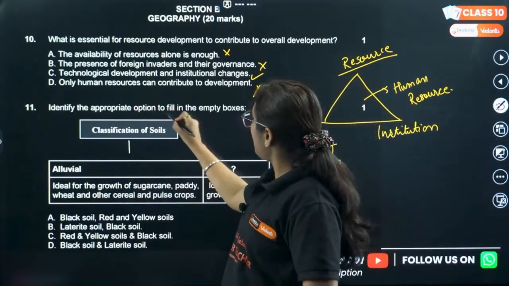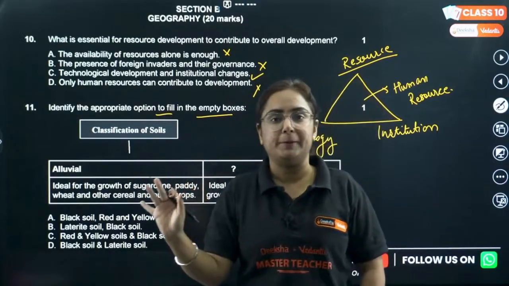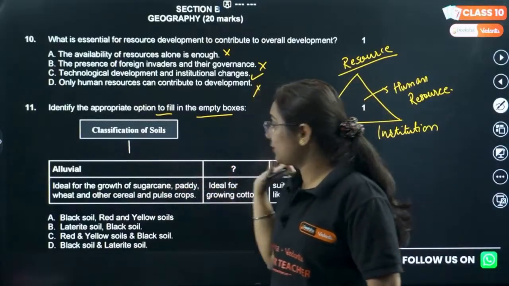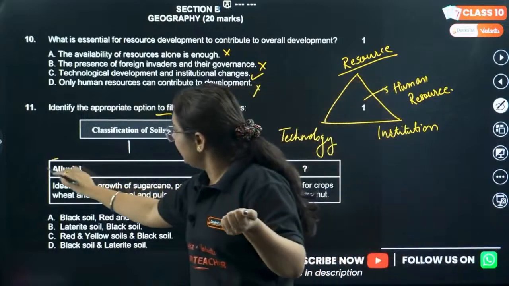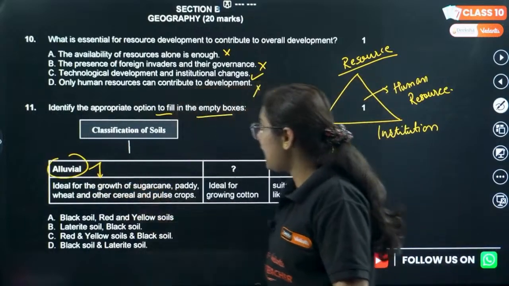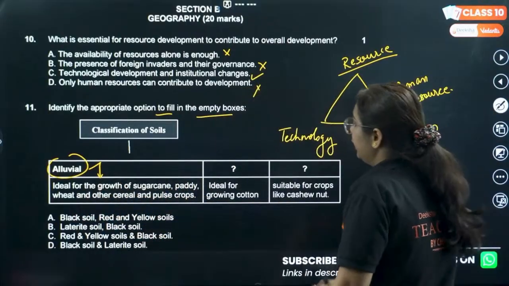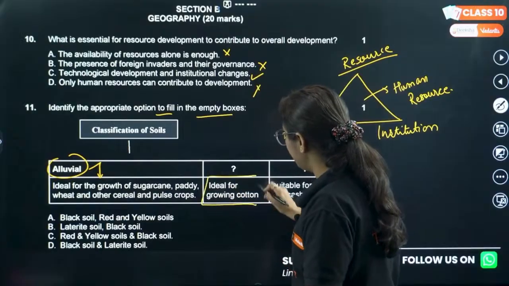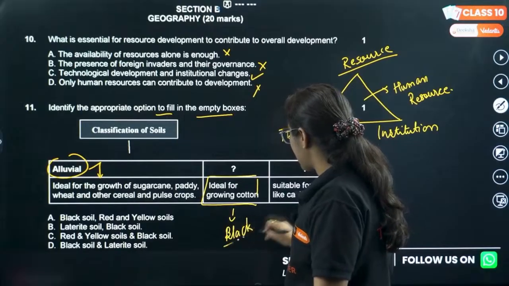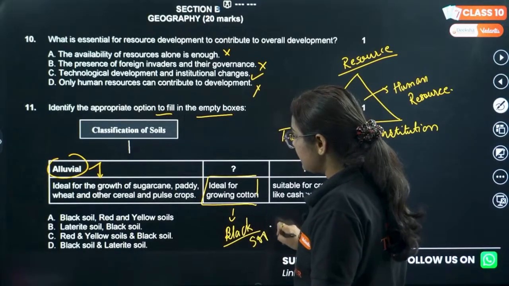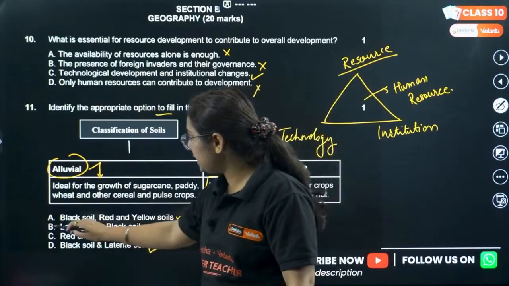Identify the appropriate option to fill in the empty boxes from geography. These types of questions come frequently. See, classification of soil. They are making a flow chart like you make notes. For alluvial soil, the description given is ideal for the growth of sugarcane, paddy, wheat and rice, cereals and pulses. You need to identify what is ideal for the growth of cotton. Whenever cotton comes to mind, just write black soil, nothing else. So where is black soil? We have black soil in option A and in option D.